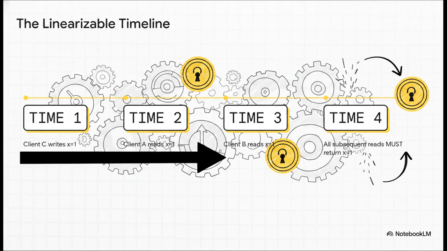And this slide is a perfect way to visualize it. It's a single, straight timeline. No branches, no going back. When client C writes that X now equals 1, that becomes the one and only truth for the whole system. The value can only move forward from there. No client can ever accidentally go back in time and read the old value.